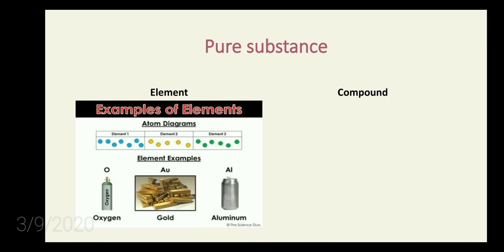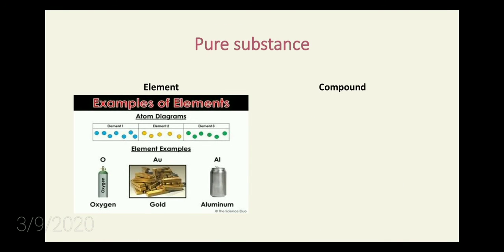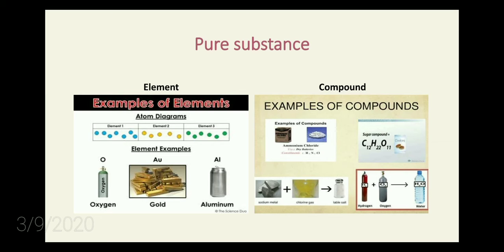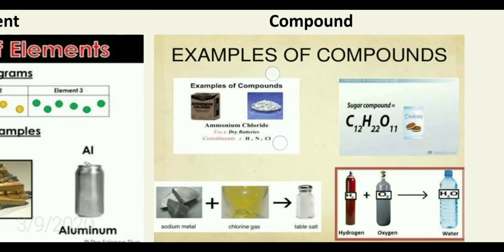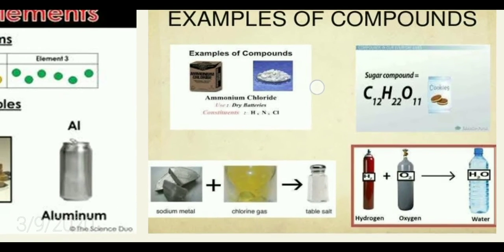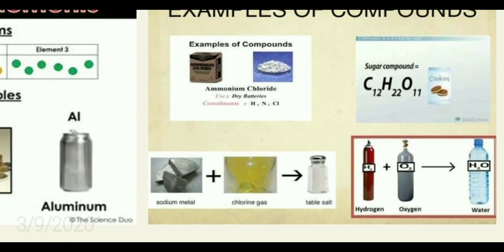Another classification of pure substance is compound. An example for a compound, look at it, ammonium chloride. In ammonium chloride you have ammonia and chlorine.